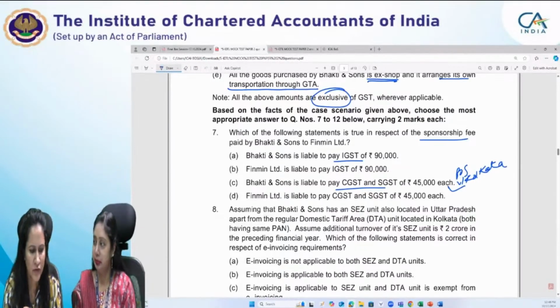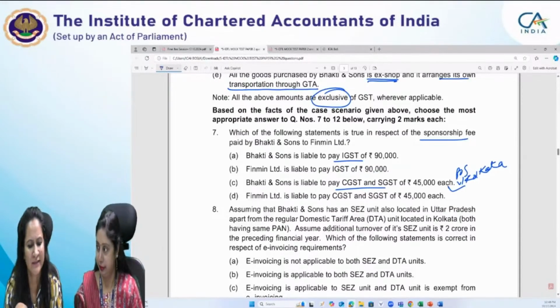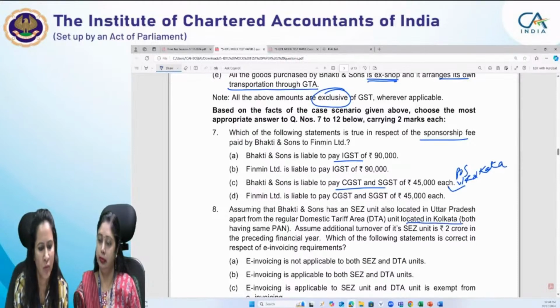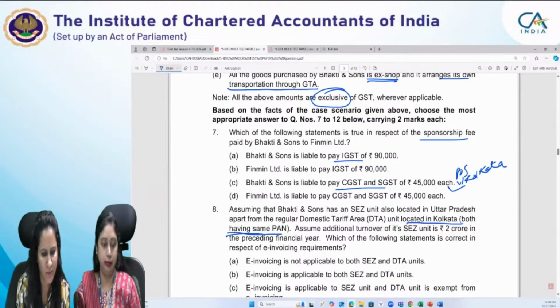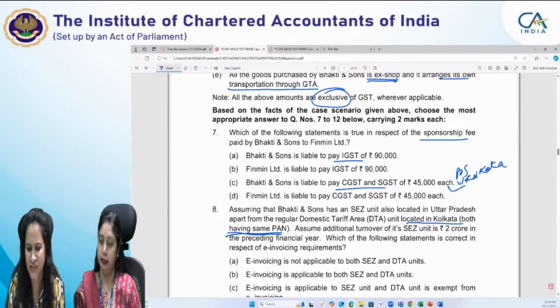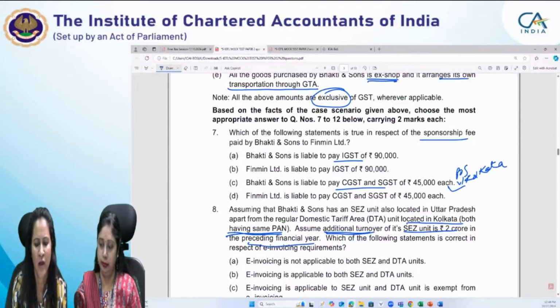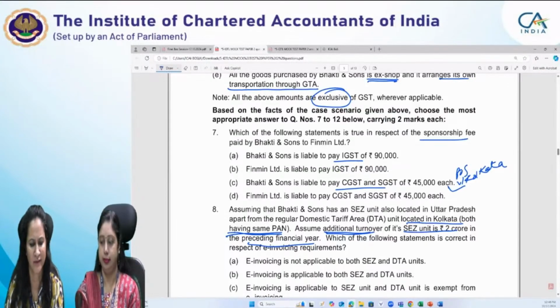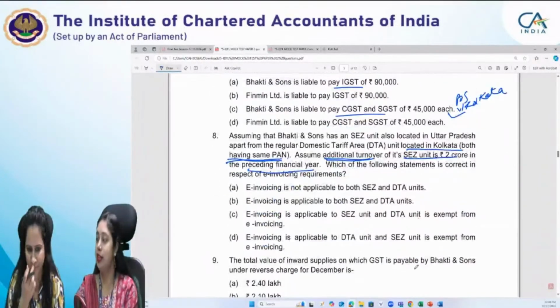Then moving to question number 8, assuming that Bhakti and Sons has an SEZ unit also located in UP, apart from the regular DTA unit located in Kolkata, both having the same PAN. Assume additional turnover of its SEZ unit is rupees 2 crore in the preceding financial year. Which of the following statements is correct in respect of e-invoicing requirements? This is also a very good question. So let's see how many of you can answer this question.